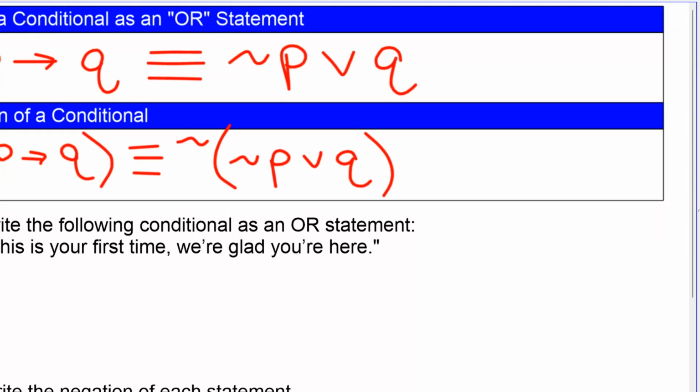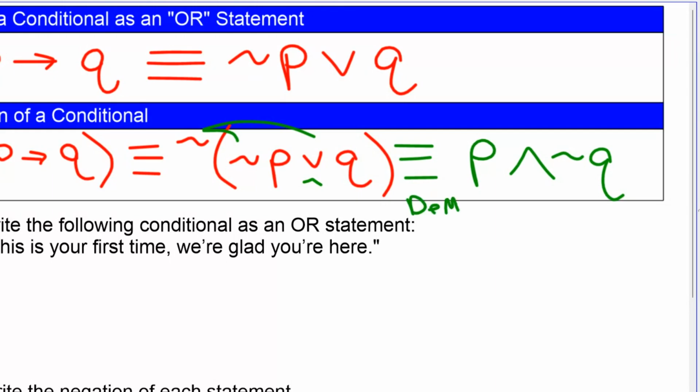So that doesn't really do anything, but what we can do then is use De Morgan's law from last lesson. De Morgan's law is like, I call it distribute and flip. We're going to distribute. Not P is P. Flip the symbol to and, not Q. P and not Q. So we used that first rule, and then we used De Morgan's over here.